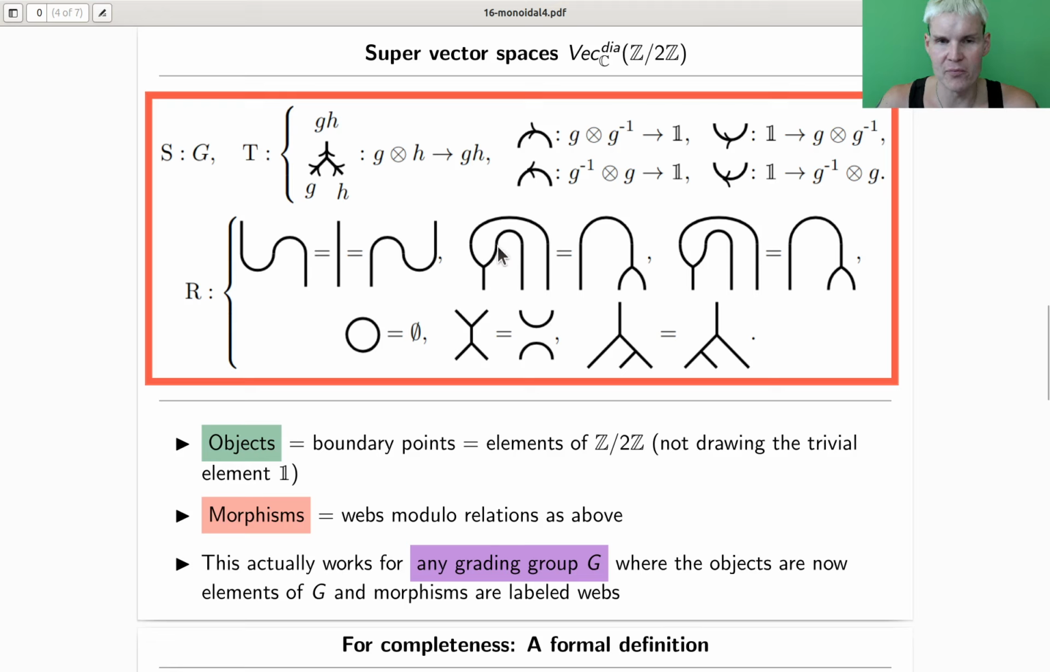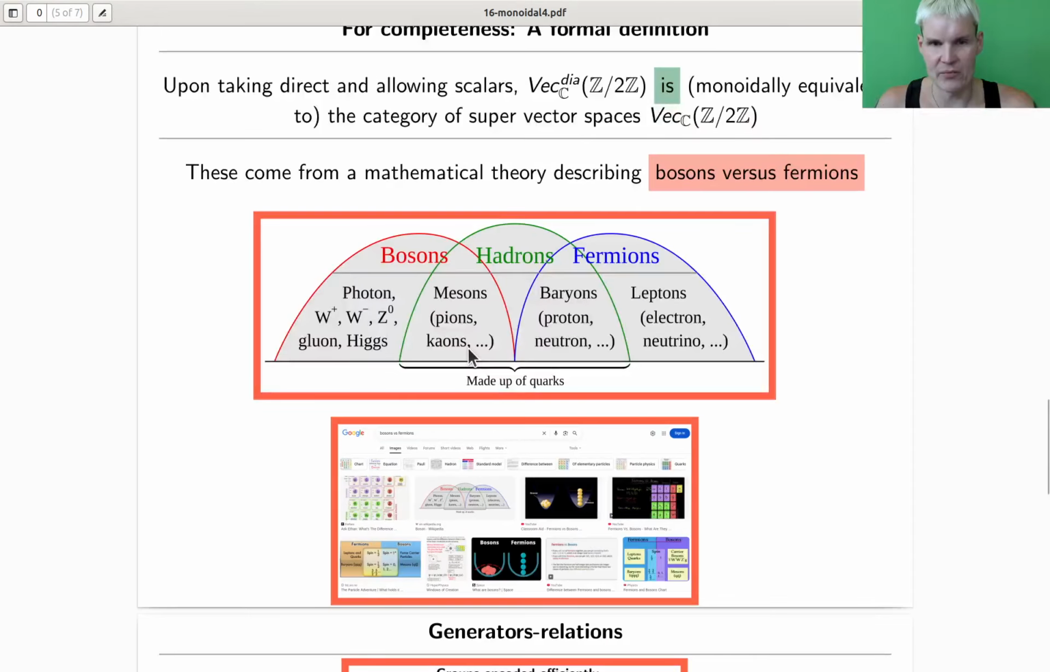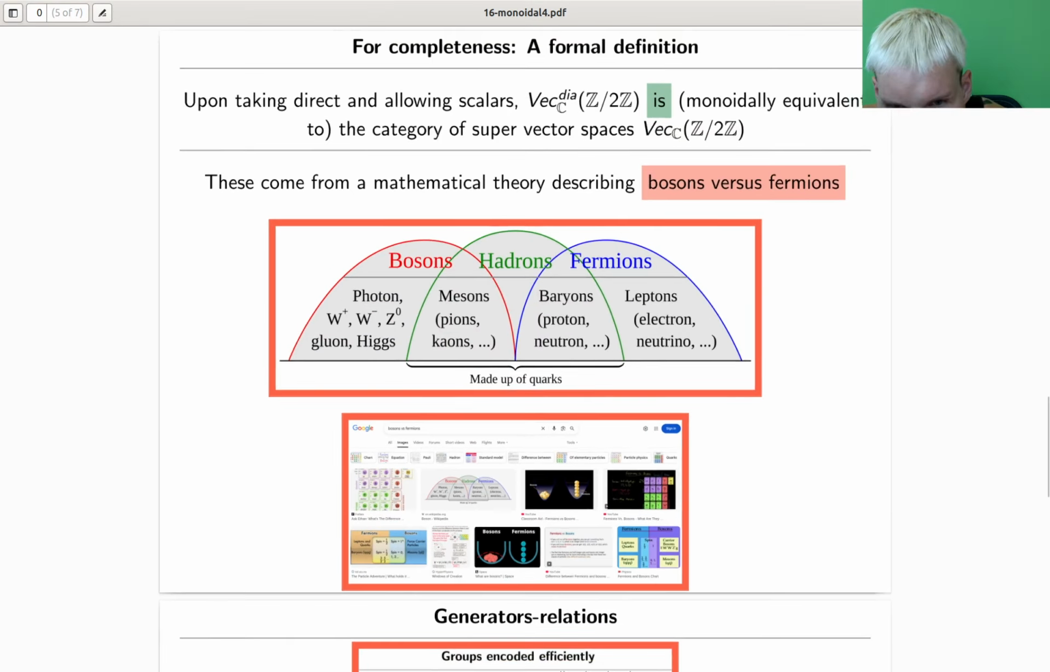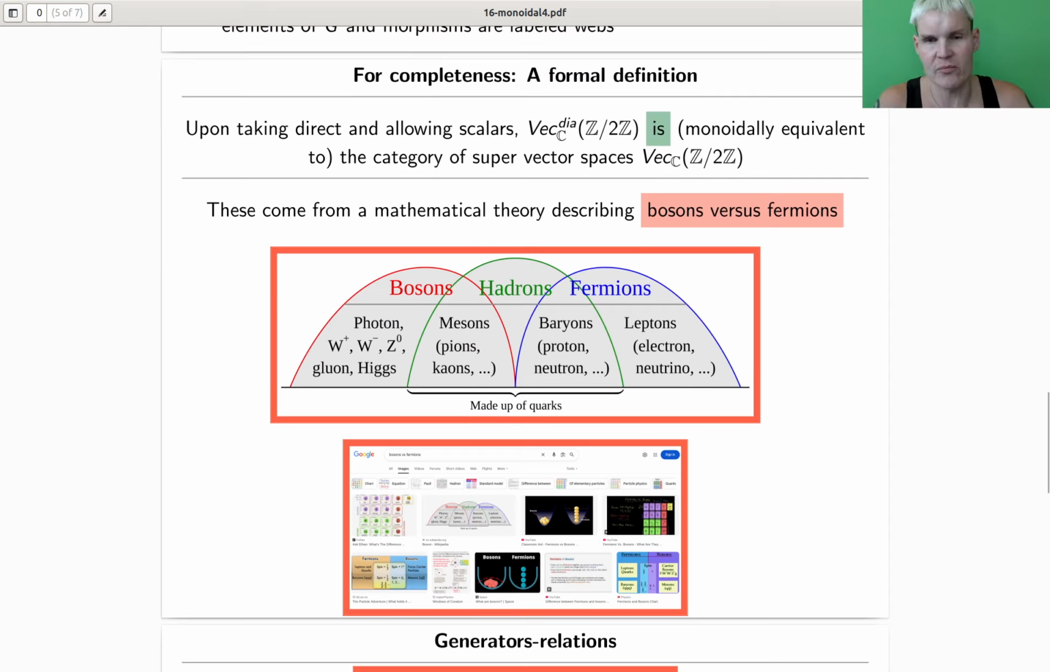You can just do it for any group if you want. So the objects are the group elements, and you would have relations with labels and whatever. Don't worry about it for Z mod 2, for supervector spaces. We don't need that. We just need these types of relations. And the interesting thing, which I will make more precise as we go along, is that we really want this diagrammatic description to be monoidally equivalent to the category of supervector spaces, if you define them as vector spaces with a Z mod 2 grading.